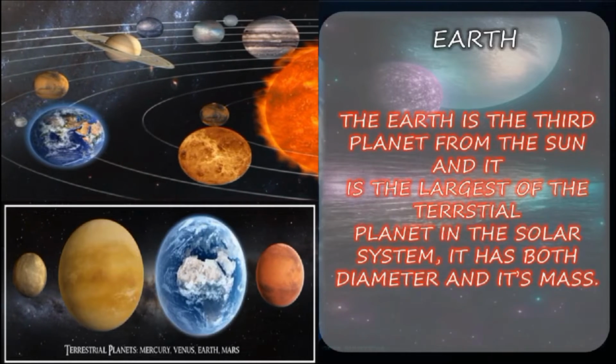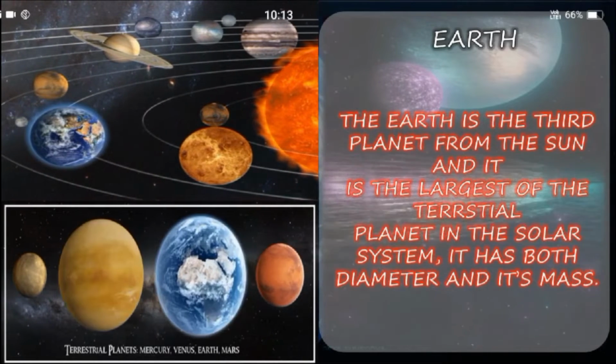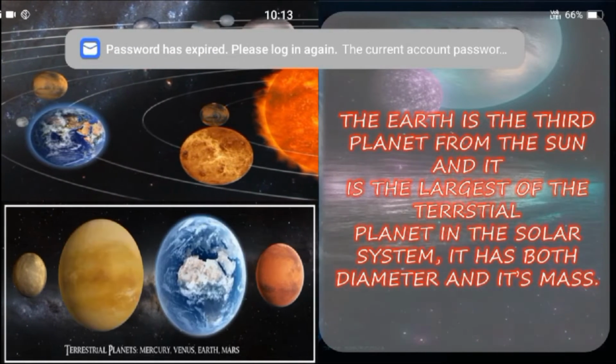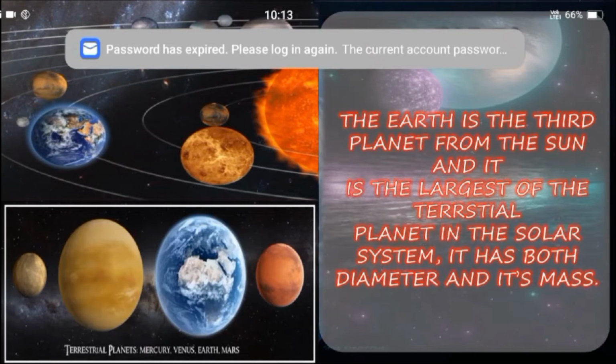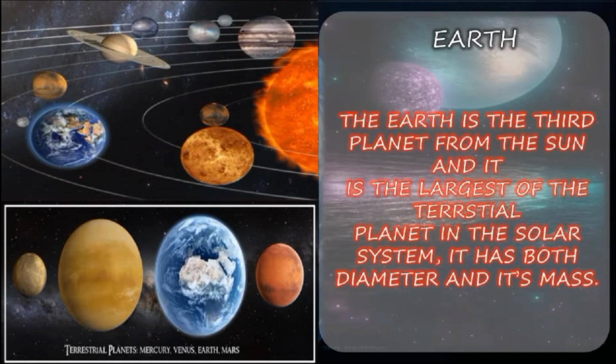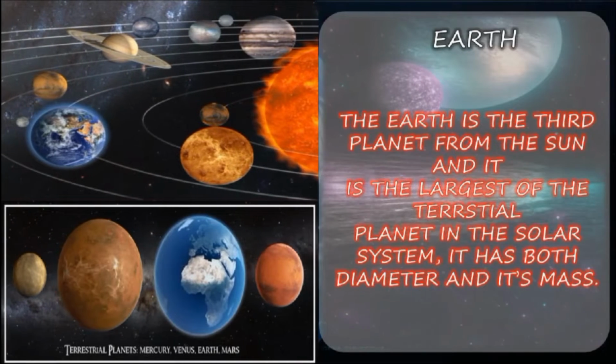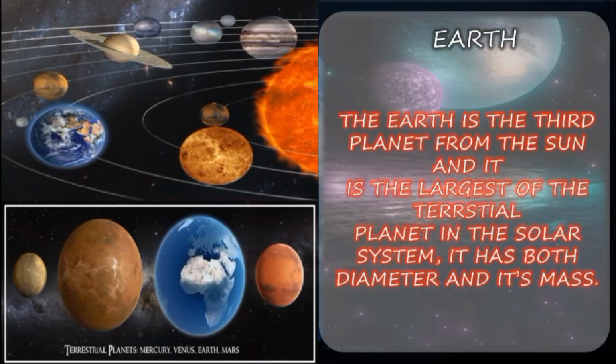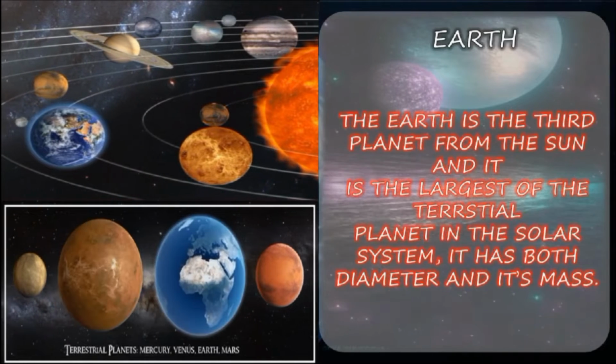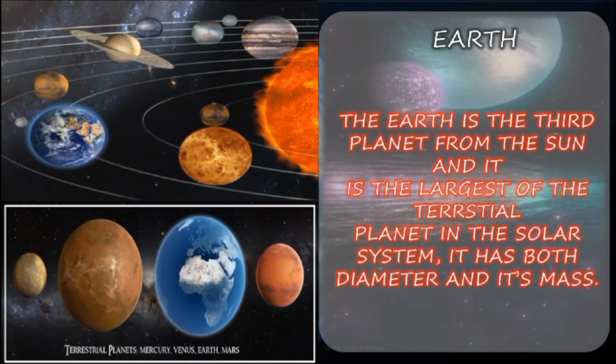Our Earth takes 365 1/4 days to complete one revolution around the sun. So this is all about our solar system. Now you know what the solar system is and what planets are present, and that our Earth is part of the family of planets.